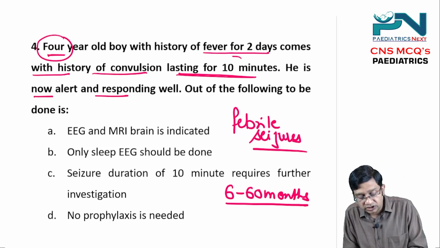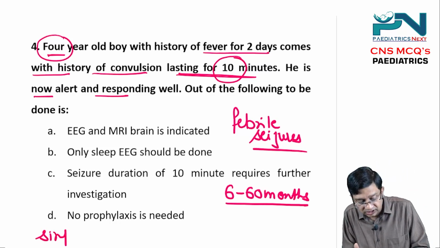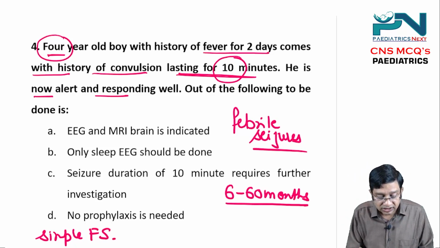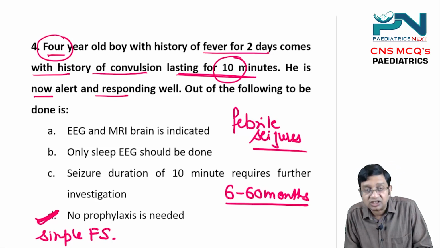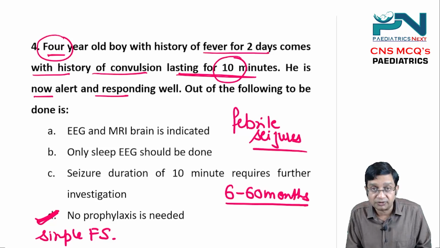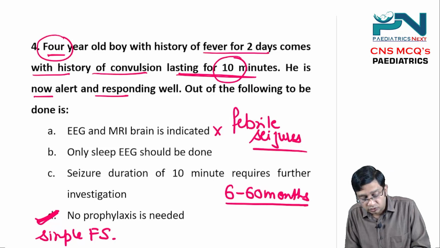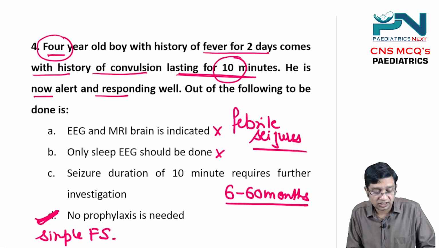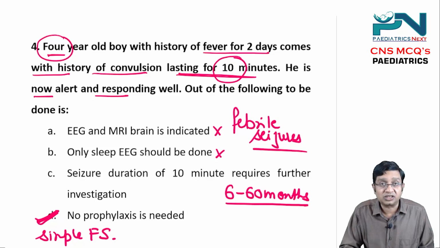Now, if you go for the duration, that is 10 minutes. And if it is less than 15 minutes, this basically means a simple febrile seizure. And in simple febrile seizure, what is important to remember? No prophylaxis is needed, right? You are not giving intermittent prophylaxis in simple febrile seizure. EEG and MRI both are not indicated in simple febrile seizure. So this is also wrong, and a seizure duration of 10 minutes qualifies as simple febrile seizure. So out of the 4 options given, the most appropriate answer is that no prophylaxis is needed here.